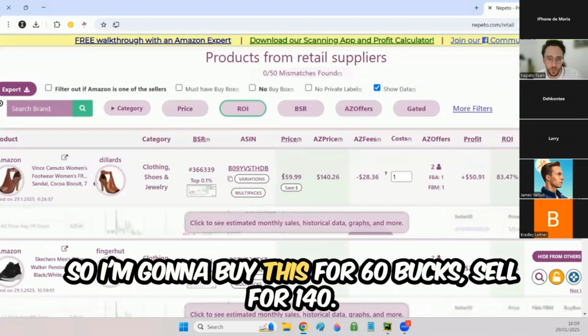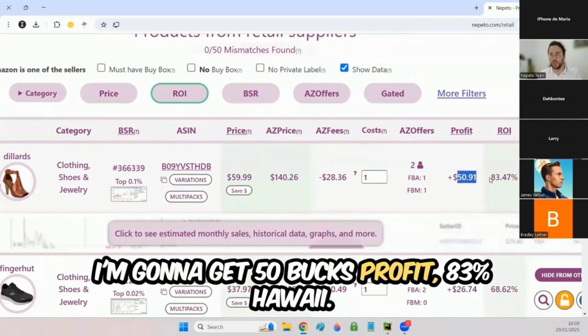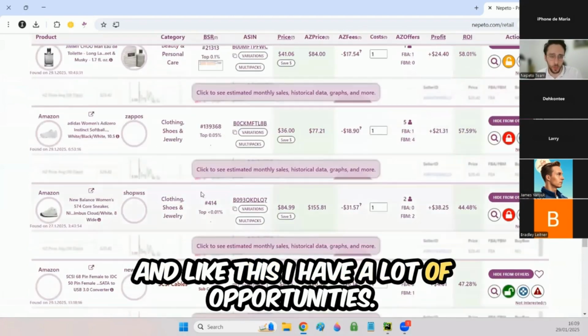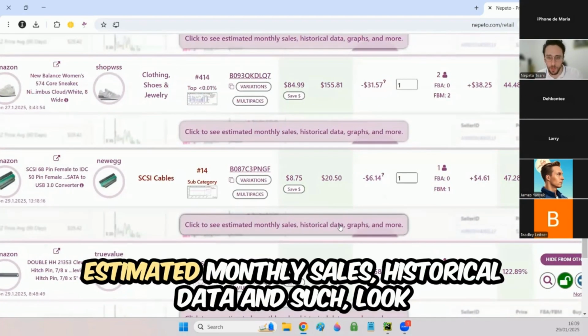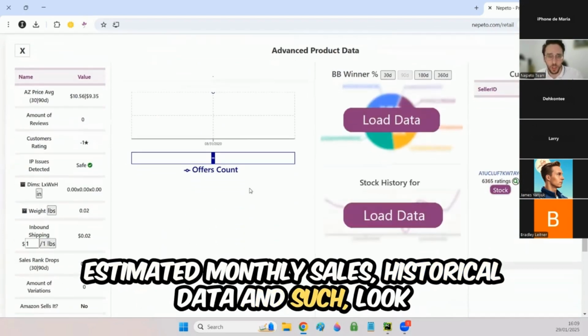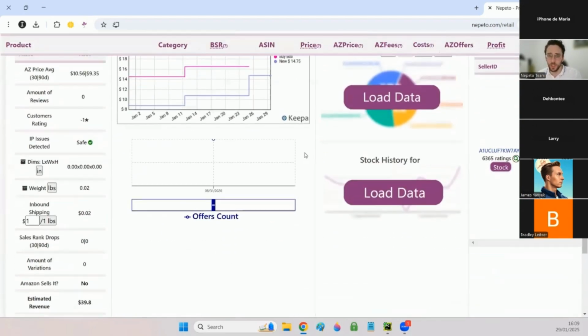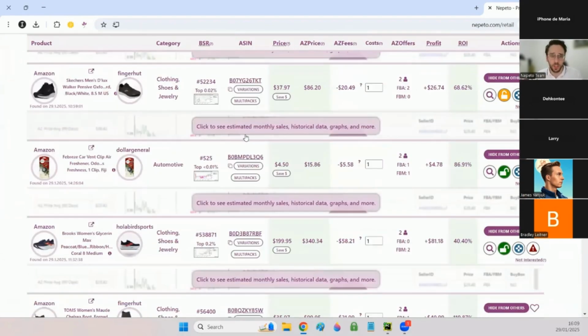So I'm going to buy this for $60, sell for 140. I'm going to get $50 profit, 83% ROI. And like this, I have a lot of opportunities. My job is to click on the estimated monthly sales, historical data and such, look at the Keepa chart and make my decision. So this is in general what Nepeto offers.